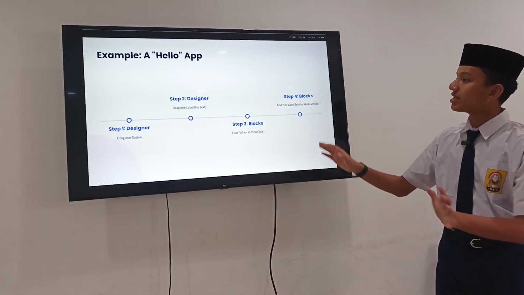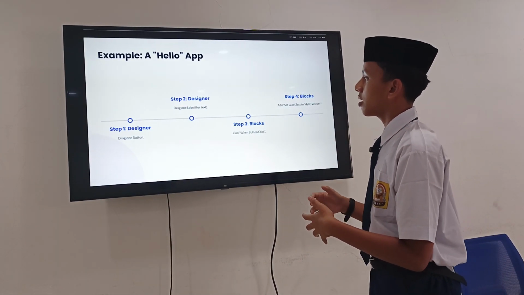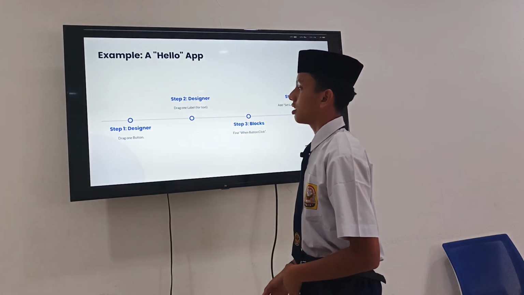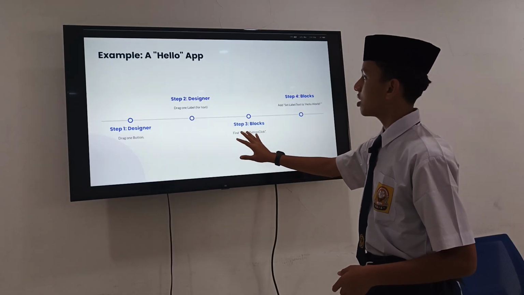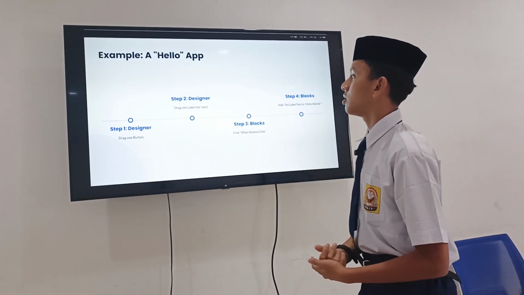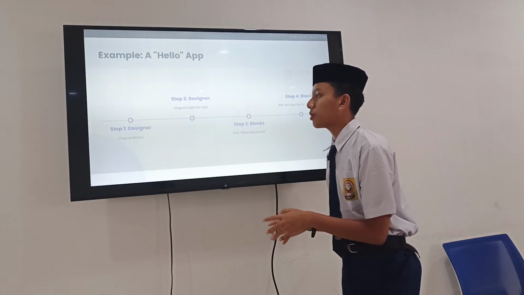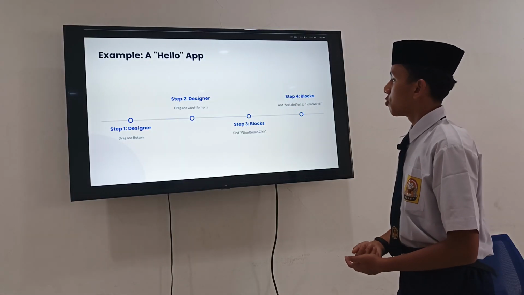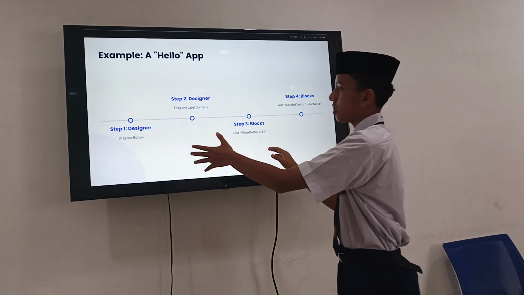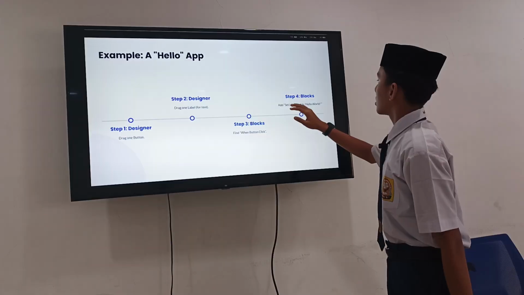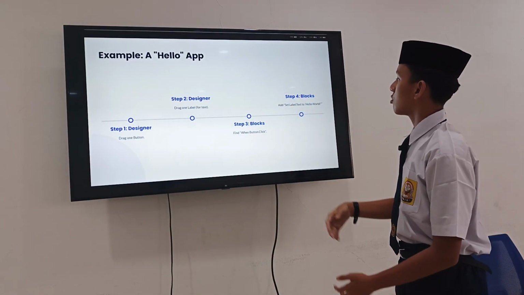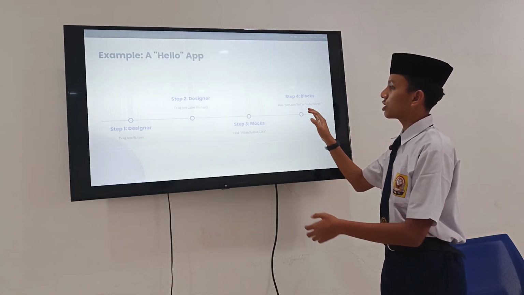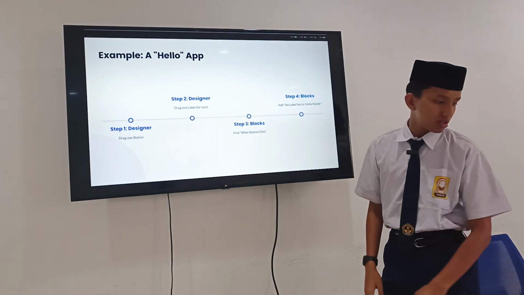Okay, next. This is an example of creating an app. Step one, you do a design: drag one button onto the screen, and drag one label for text. For example, you want the text to be hello. After that, when the button you designed is clicked, the last step is to set the label text to hello world. This means you tell the app to set the label text to hello world.